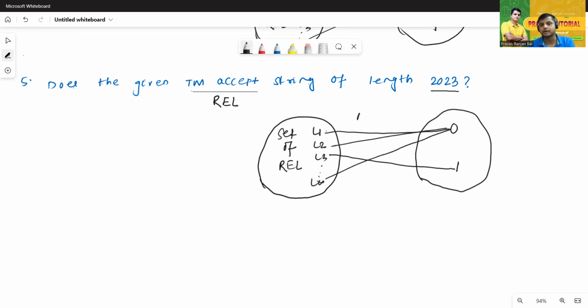So this is called non-trivial property of RL. Non-trivial property of RL means this problem is undecidable. Okay. So in the next class we'll discuss some different types of problems that are related to Rice theorem.